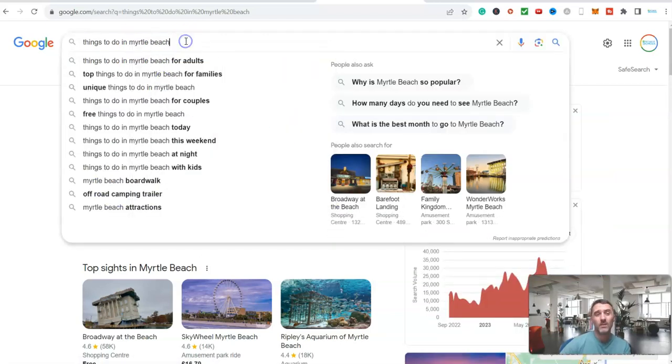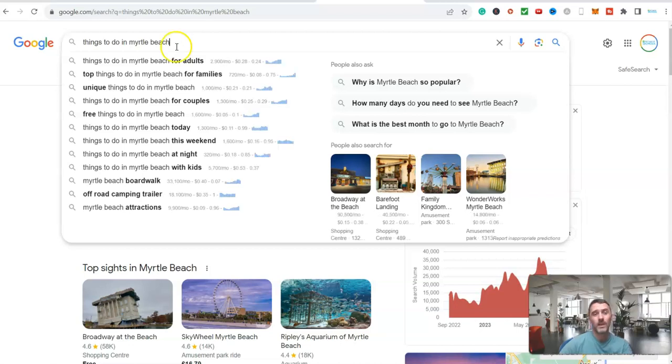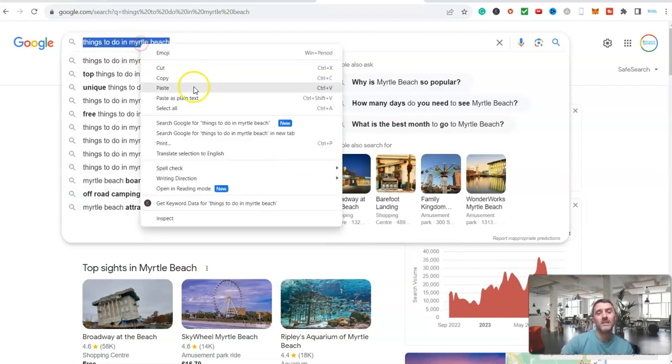And again, by the way, if I do the space bar, I'm getting more things on here. Things to do for adults, things to do for families. This one here, this one. All of these are additional ideas for us, whereby we could get ChatGPT to create the content for us. But we'll just go with this one as an example, okay?